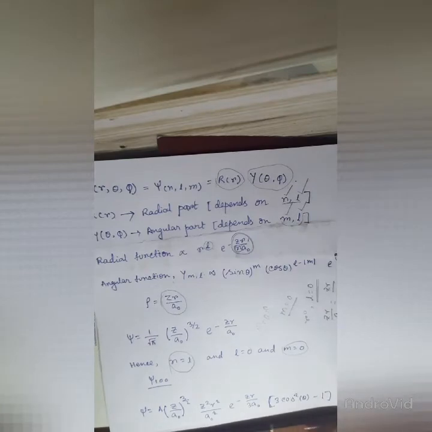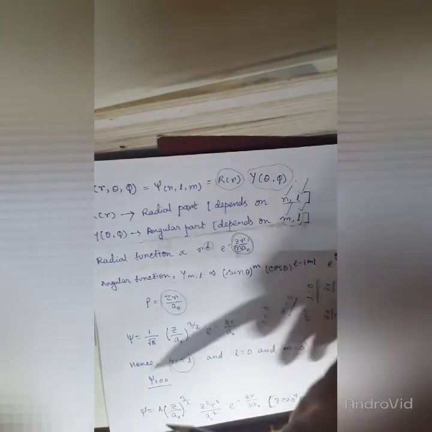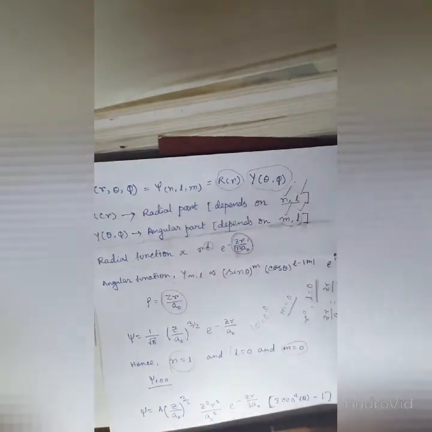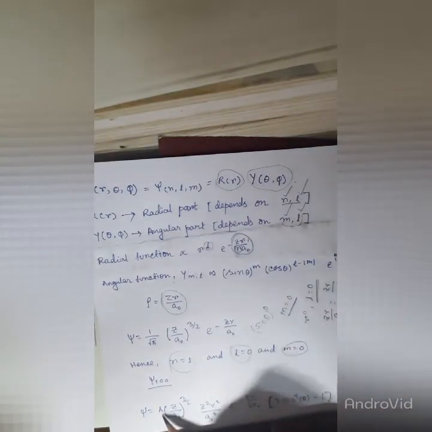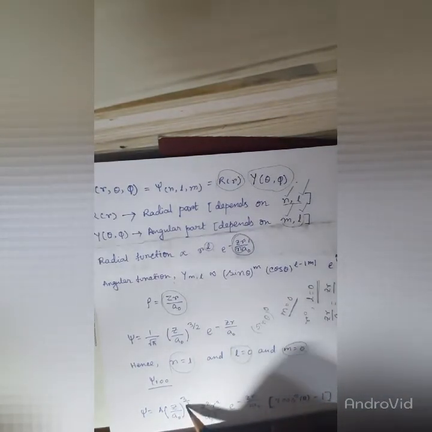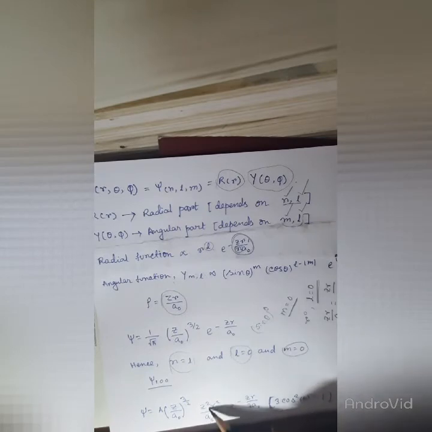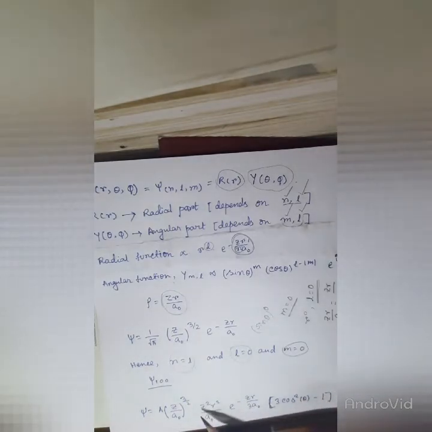Now psi is equal to a into z by a0 to the power 3 by 2, into z square r square by a0 square, into e to the power minus zr by 3 a0, into 3 cos square theta minus 1.